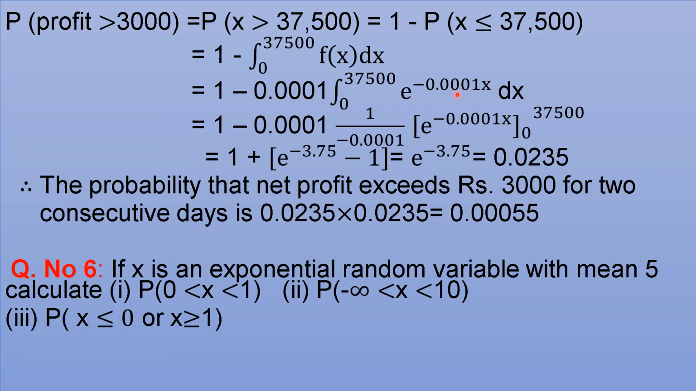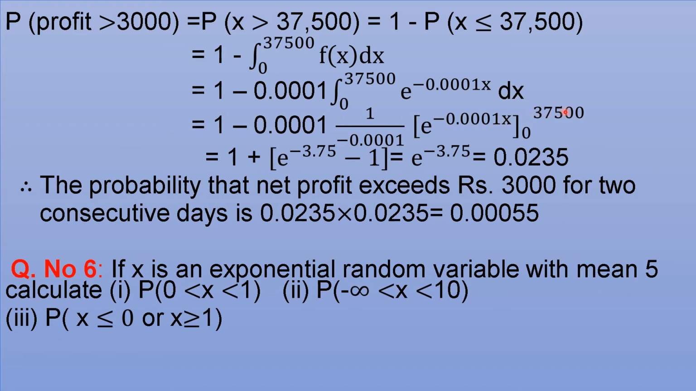So the integral of e power minus 0.0001 x means e power minus 0.0001 x divided by the coefficient of x, which is minus 0.0001. The difference is to be calculated at the upper and lower limit. Two negative signs mean positive, 1 plus. That 0.0001 cancels, so it is the difference of this bracket.